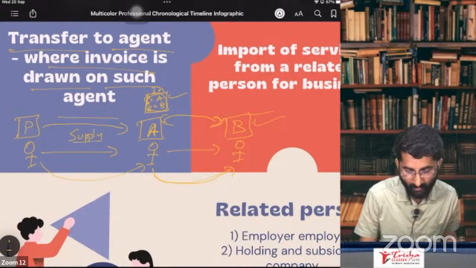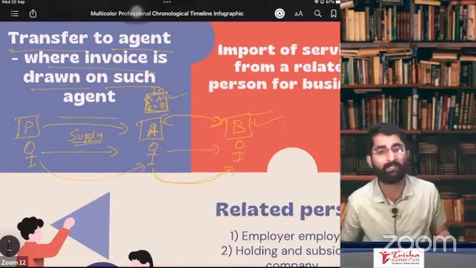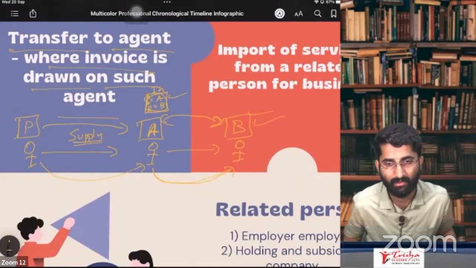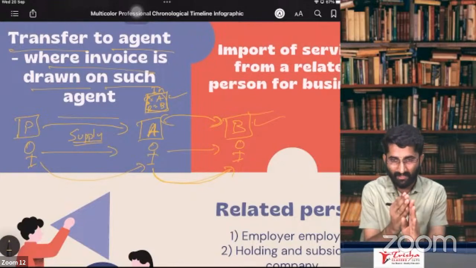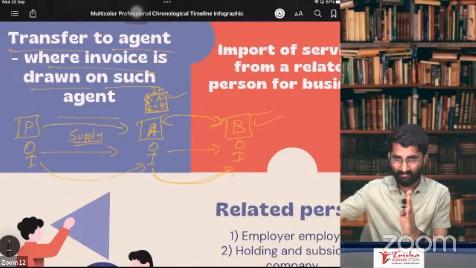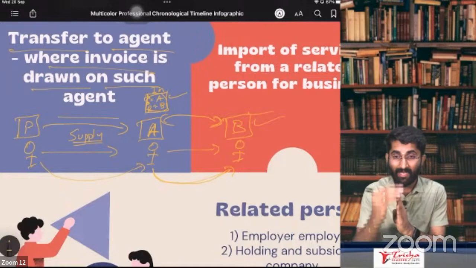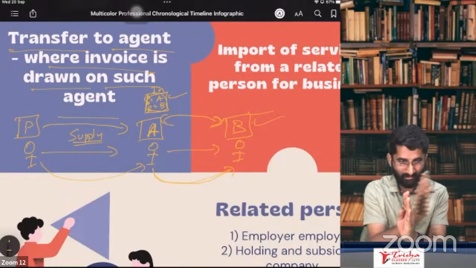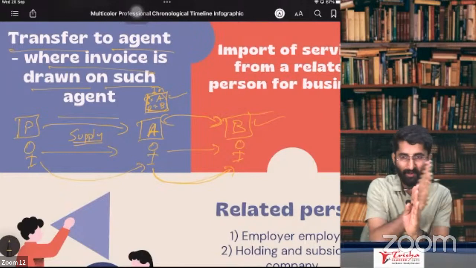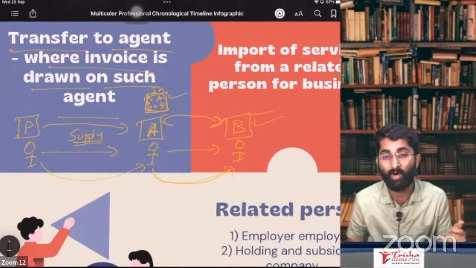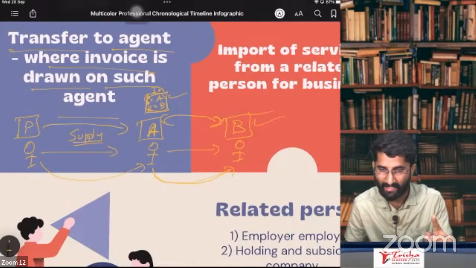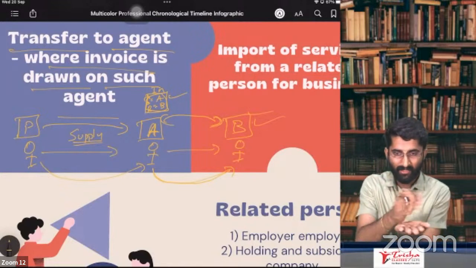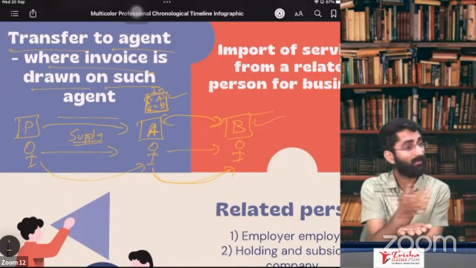The transfer of the goods between agent and principal is considered as supply. Understood? So what is happening here? The agent gives goods to the buyer, selling the goods to the buyer, and he raised the invoice in his own name. In that case, the transfer of the goods from principal to the agent will be considered as what? That is supply.